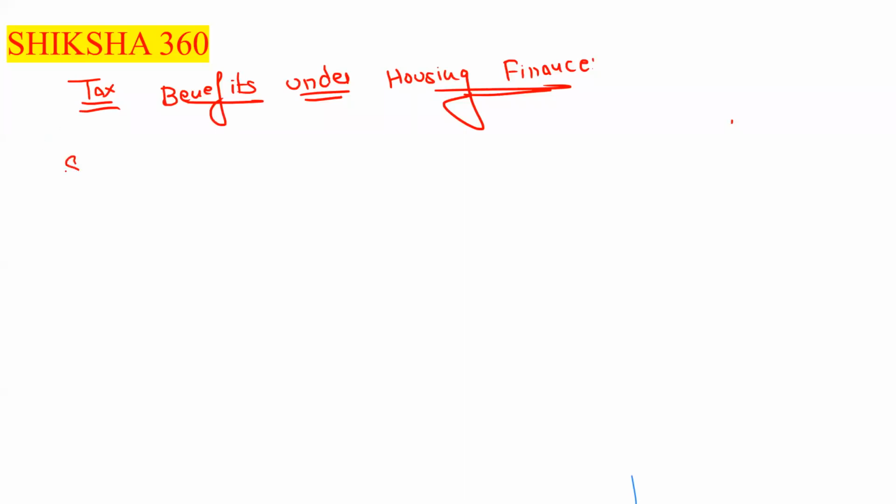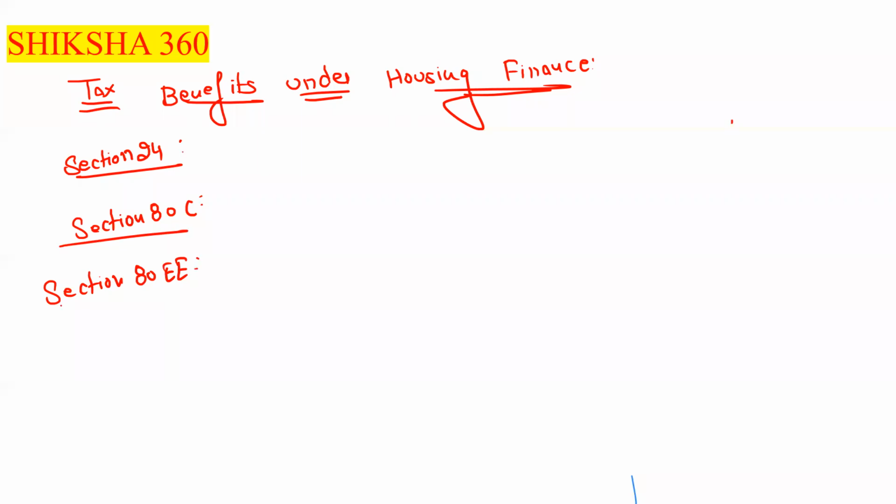There are three sections. First one is section 24, second one is section 80C, third one is section 80EE.